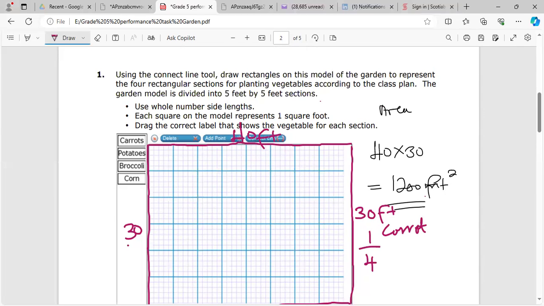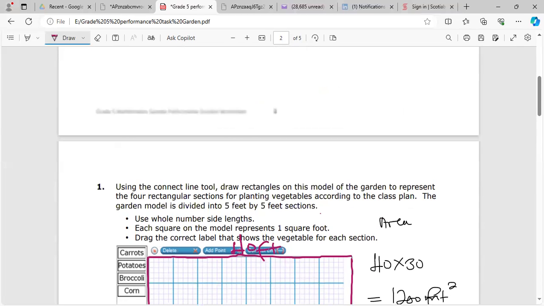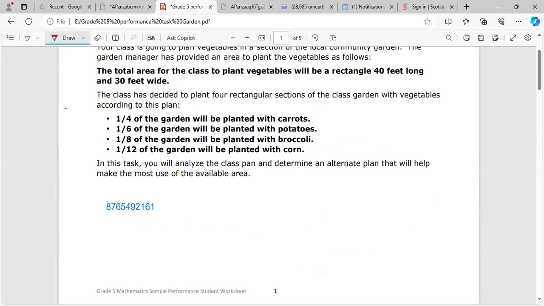Let me go back up. I think I need to write them down so I don't have to go back up. So it's a quarter for the carrot, 1/6 potatoes. Let me just write them down, guys. 1/8 broccoli.